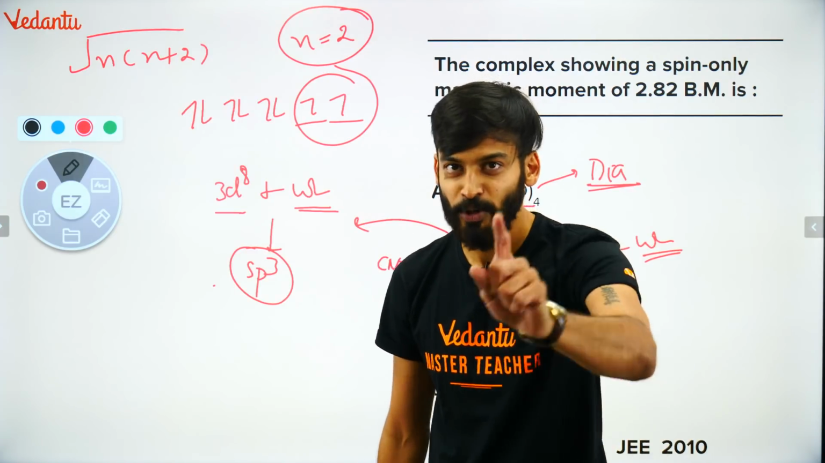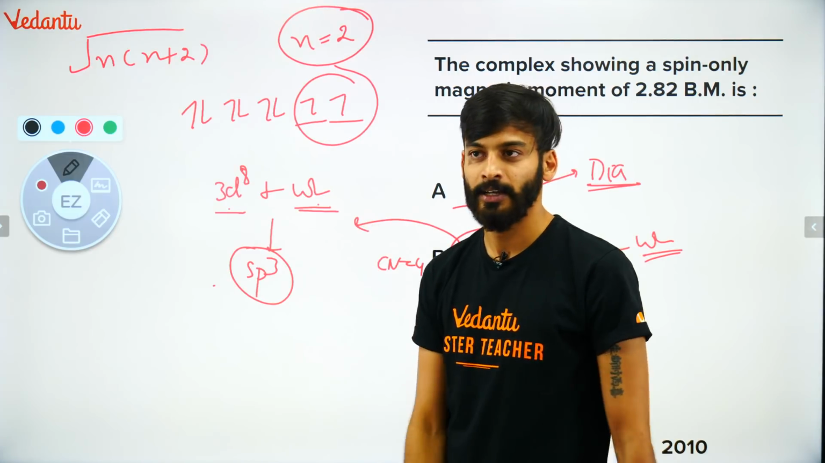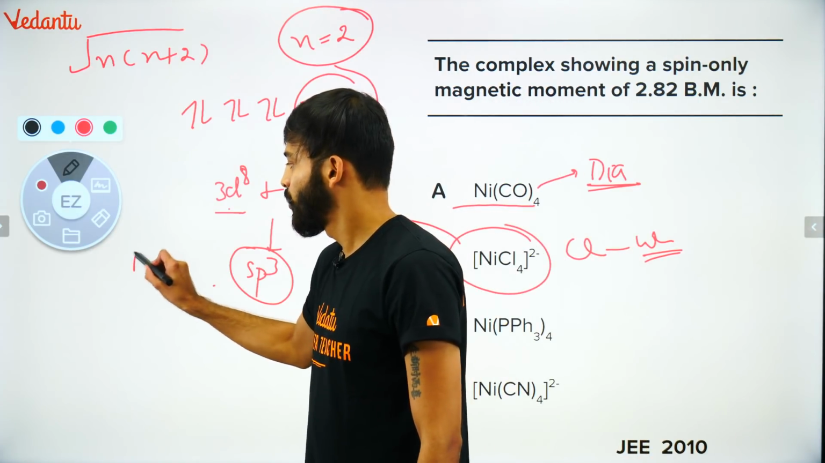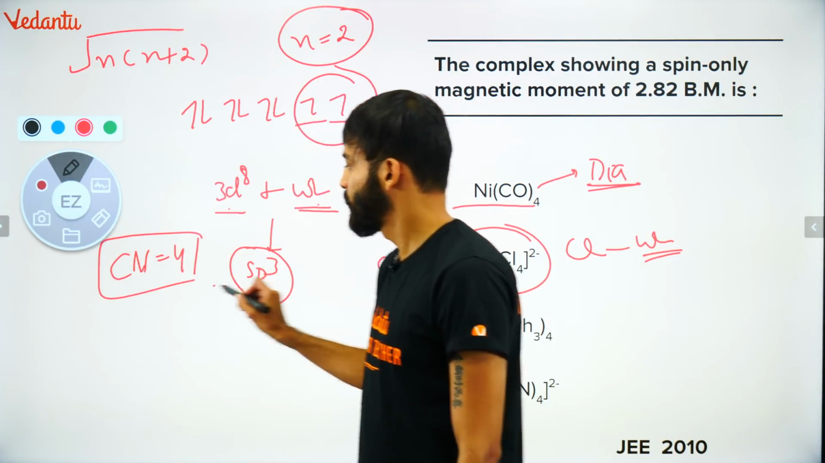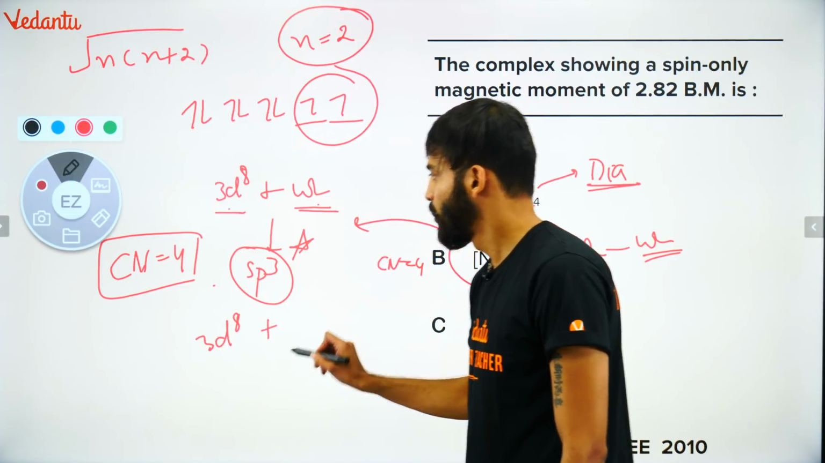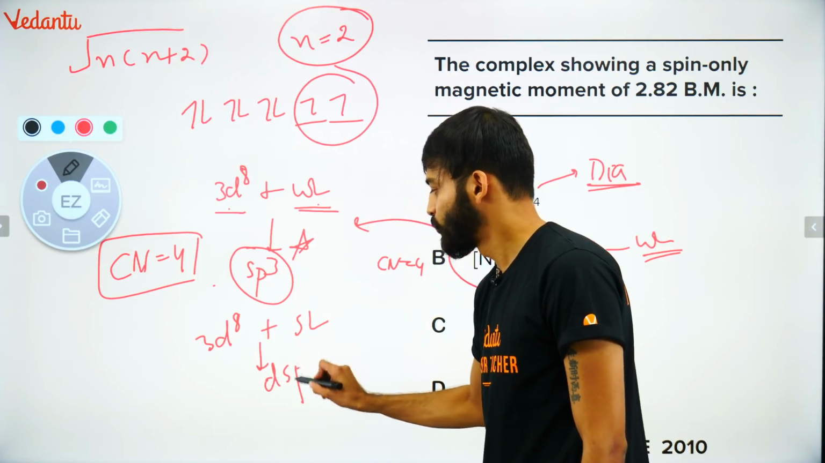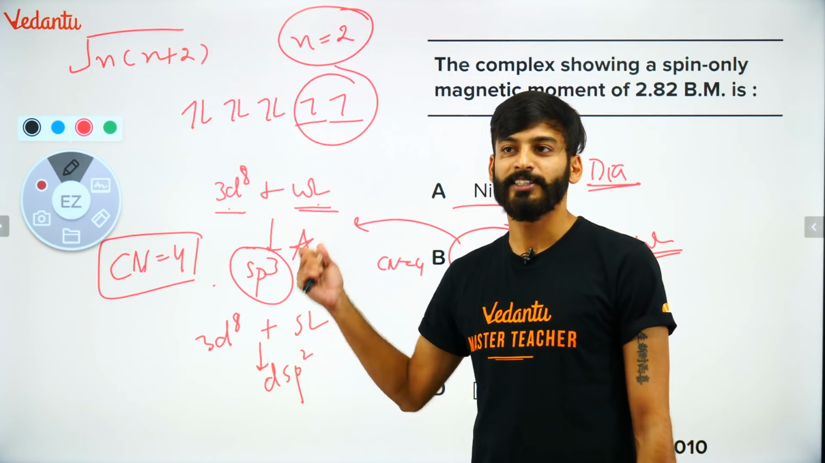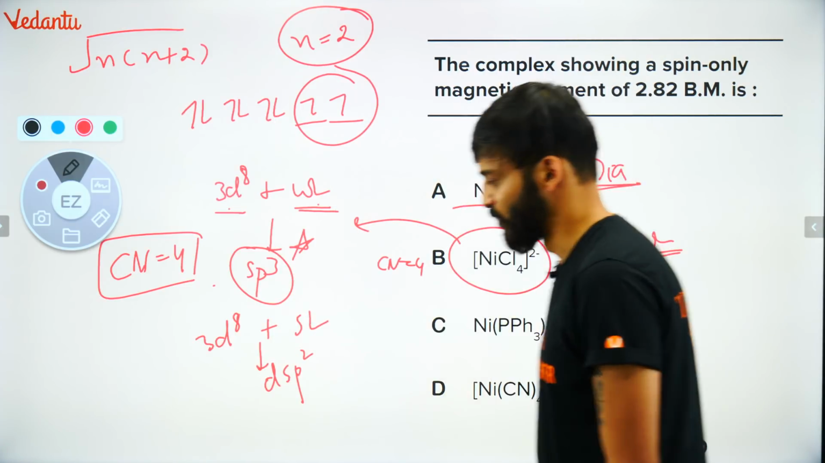ठीक है? And one more trick I have given. If 3D8 is there and a weak ligand is attached, in coordination number 4, then it will always be sp3. And if 3D8 is there and there is a strong ligand, then it will always be dsp2. ठीक है? Again, a simple trick which can help you find out the answers. Very nice. Moving on. Next question.